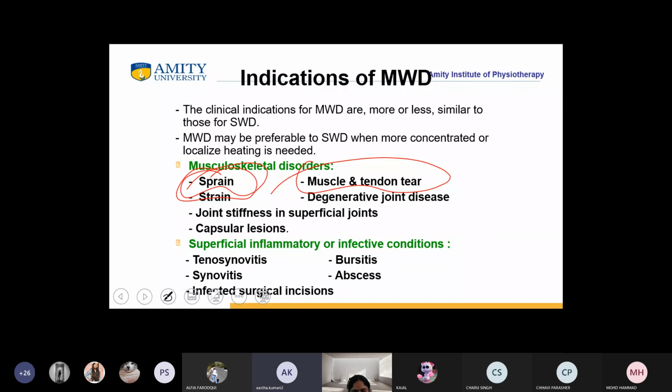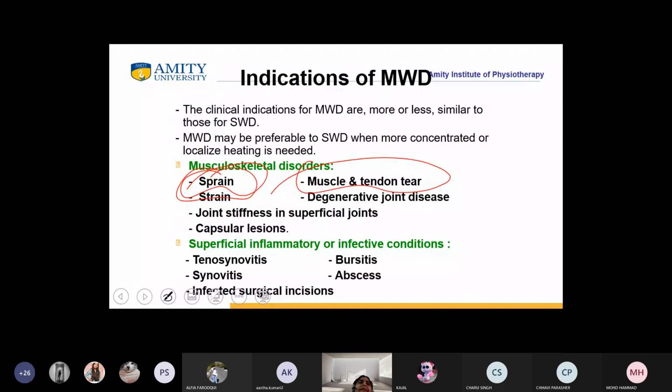It will accelerate the process of healing. Beta, acceleration of the process of healing is in the case of open wounds. Muscle and tendon tear may or may not be an open wound. Ma'am, swelling. Inflammation.